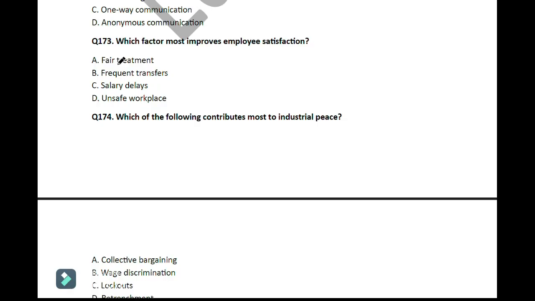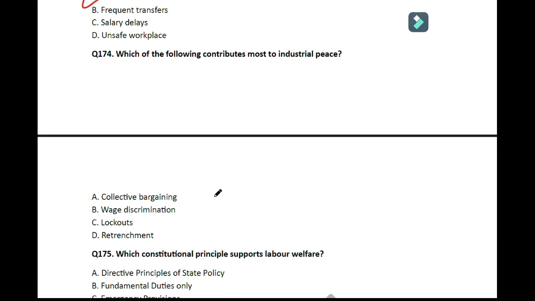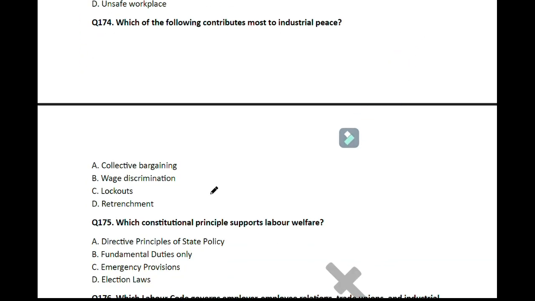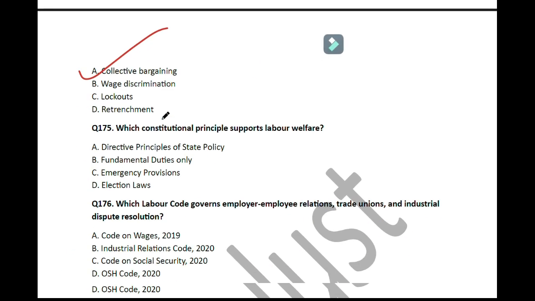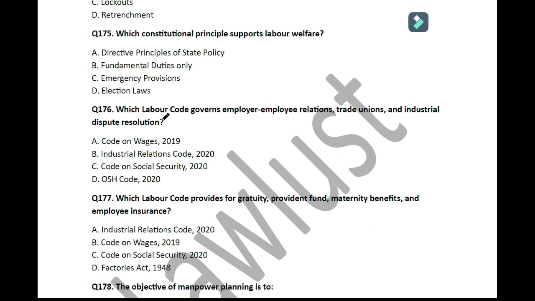Question number 173. Which factor most improves employee satisfaction? So here the correct answer is fair treatment. So move on to the next question. Which of the following contributes most to industrial peace? So here the correct answer is collective bargaining. Move on to the next question. Question number 175. Which constitutional principle supports labor welfare? So here the correct answer is DPSP, that is Directive Principles of State Policy.